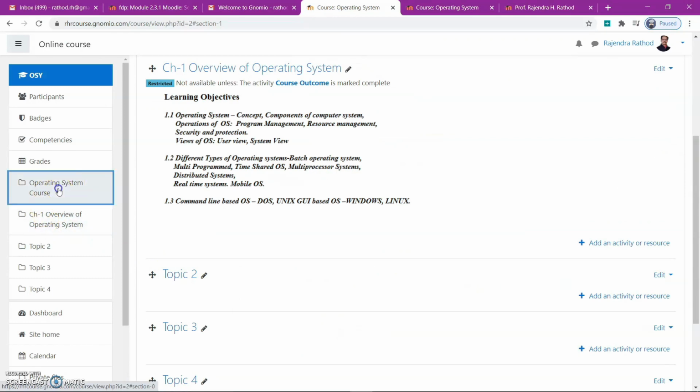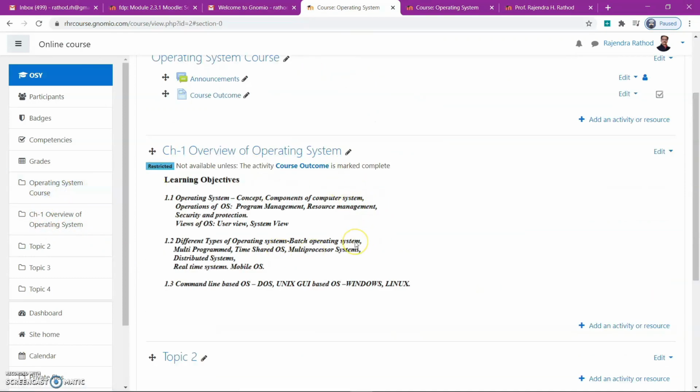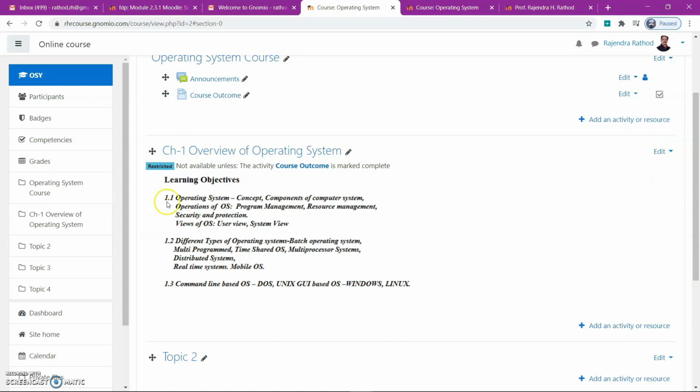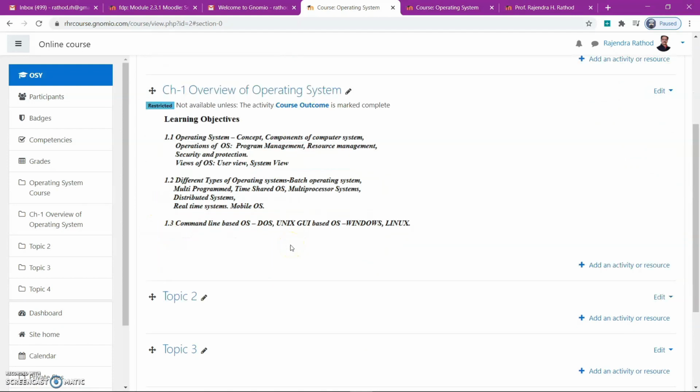Then go to the course again. The course now contains the course outcome, overview of operating system, that is the first chapter of this subject. Three points are there. So we will add the topics one by one: operating system concept, different types of operating system, command line based OS. So one by one you can add.